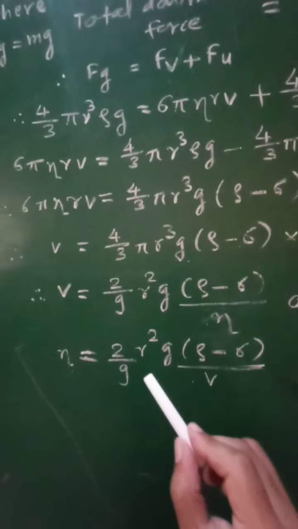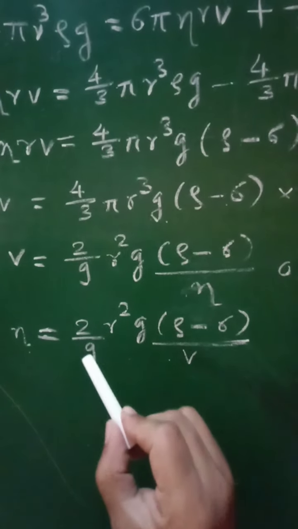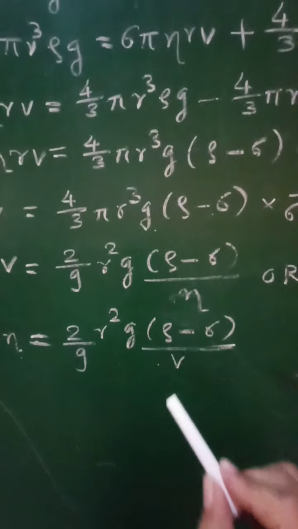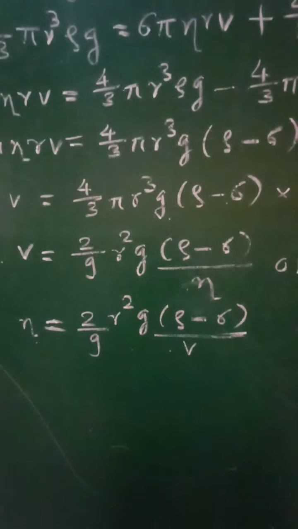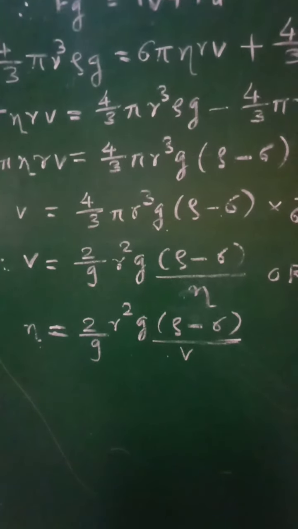Or the coefficient of viscosity eta will be equal to 2 by 9 r square g (rho minus sigma) upon v. So this is the expression for terminal velocity or coefficient of viscosity.